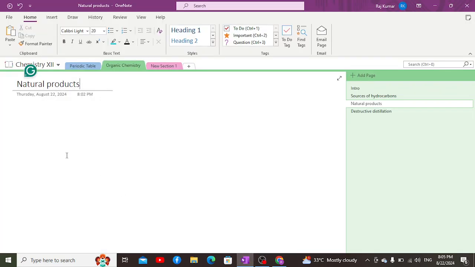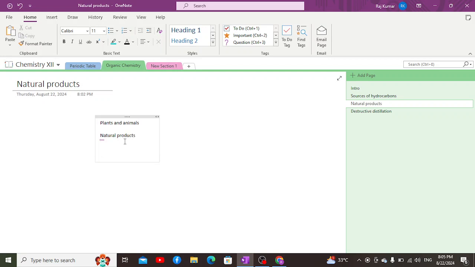Today we are going to discuss our new topic, which is natural products. The organic compounds are obtained from two major sources, as previously told in the introduction: living sources and non-living sources. When organic compounds are obtained from living sources, particularly plants and animals, or any other living organism, then these organic compounds are known as natural products.